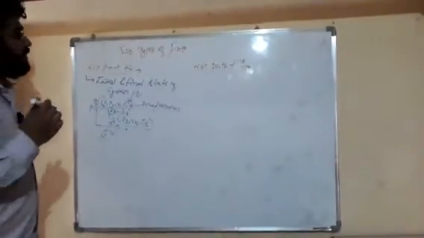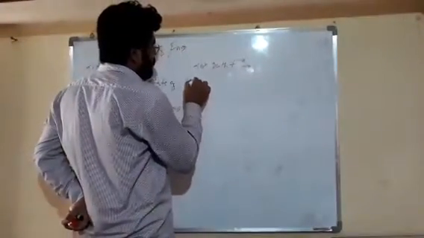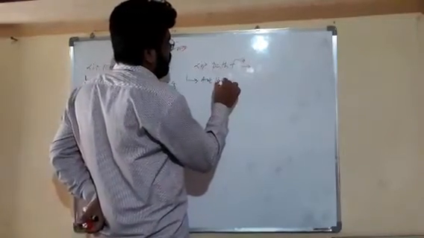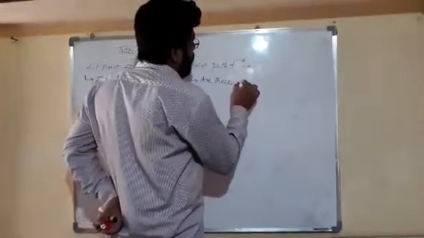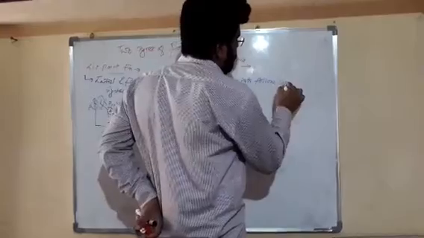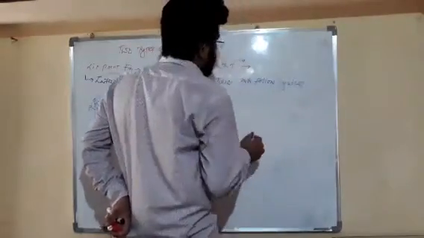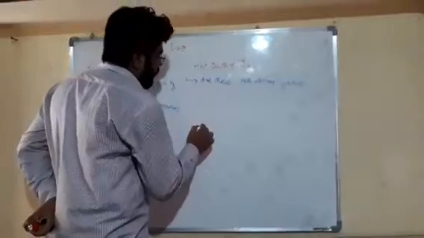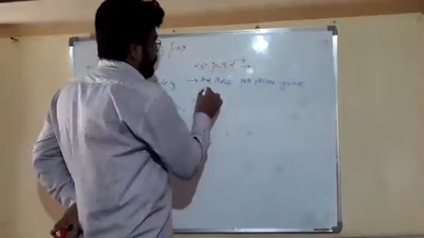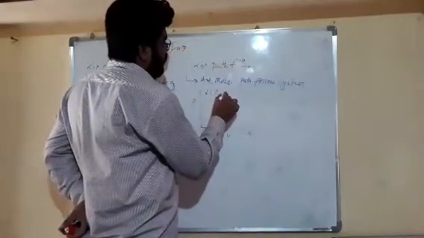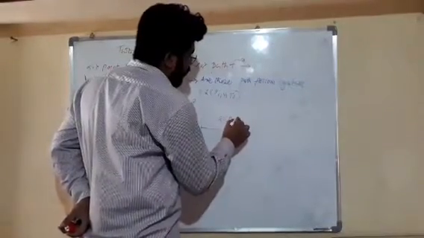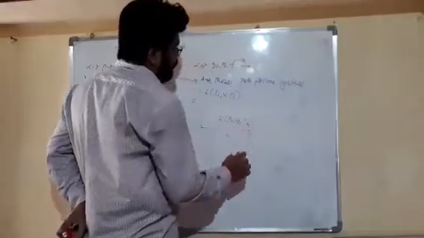Now friends, what is path function? We can say that those functions which depend on the path followed by the system. Let's understand it, friends. This is our pressure and volume diagram. This is state 1, pressure P1, volume V1 and temperature T1. This is state 2, has pressure P2, volume V2 and temperature T2.